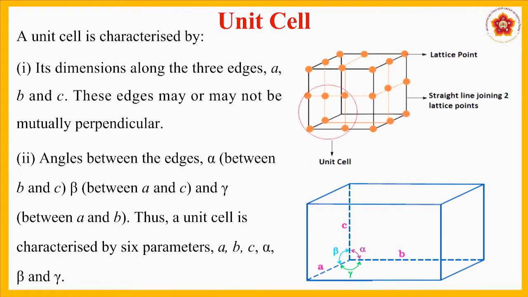In the first picture you can see what a unit cell is. Whatever the 4 points are there, that is called the unit cell.